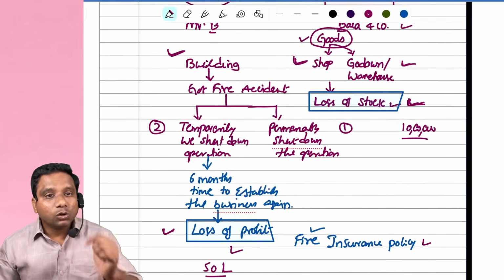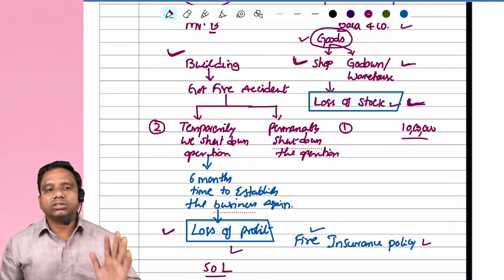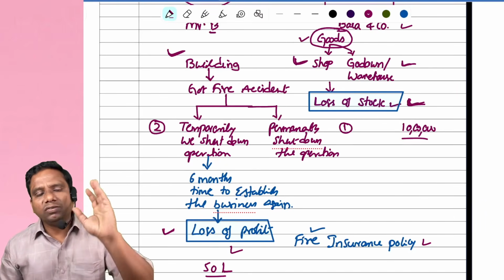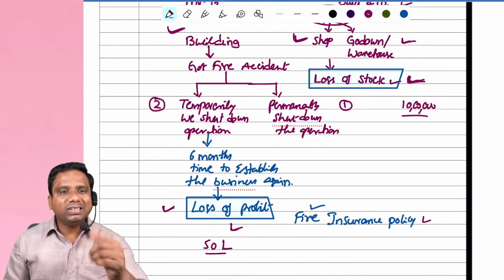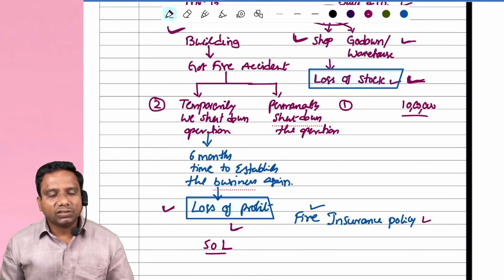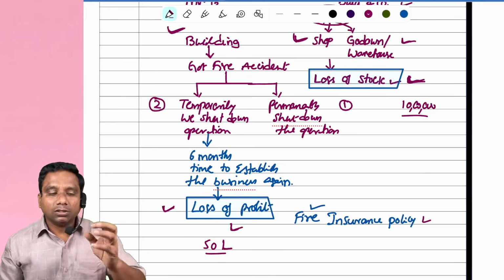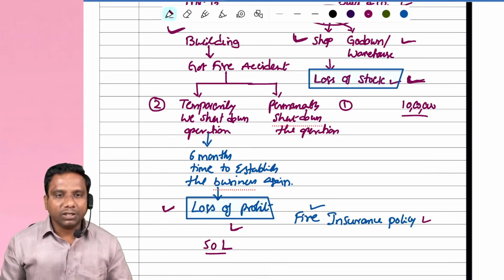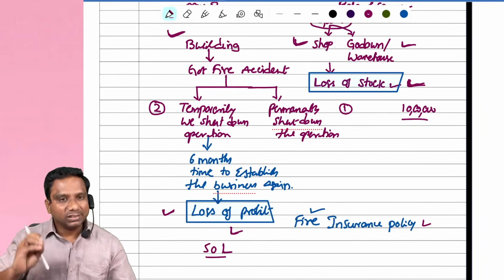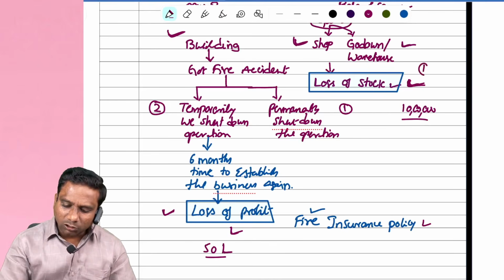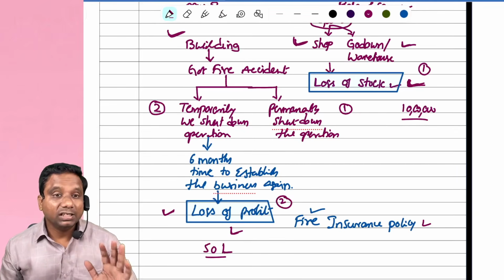We are going to discuss how to ascertain this loss of stock, how much stock was lost, and for how much amount we apply for the claim to the insurance. And how much profit is lost due to this fire accident, and how much amount you are expecting from the insurance company. Students, two concepts we are going to discuss here. First, we discuss loss of stock, then we discuss loss of profit. Is it clear, students? Yes, sir.